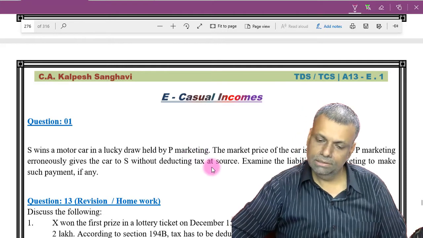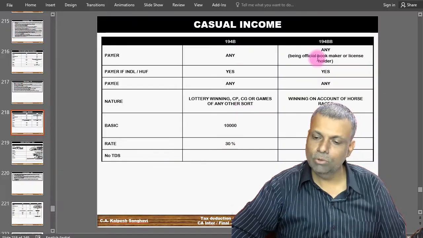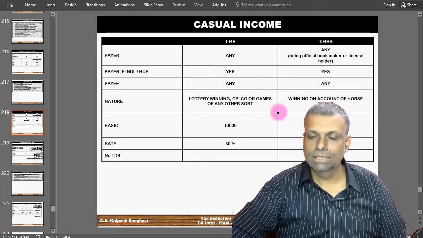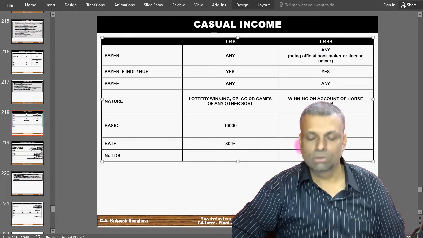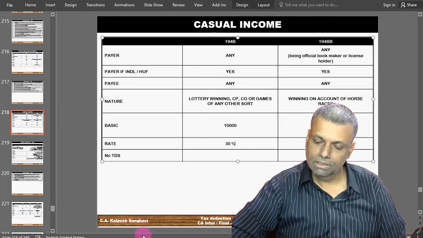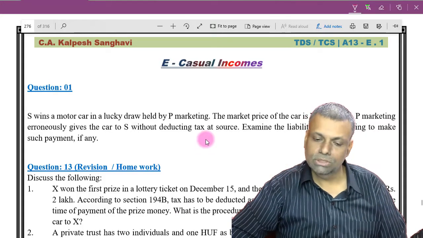And for these particular provisions, first of all keep this particular page open, 194B and BB. These are all casual income types. The basic limit is the same in both sections, and the tax rate is also the same in both sections. Now come to this particular question number 1.